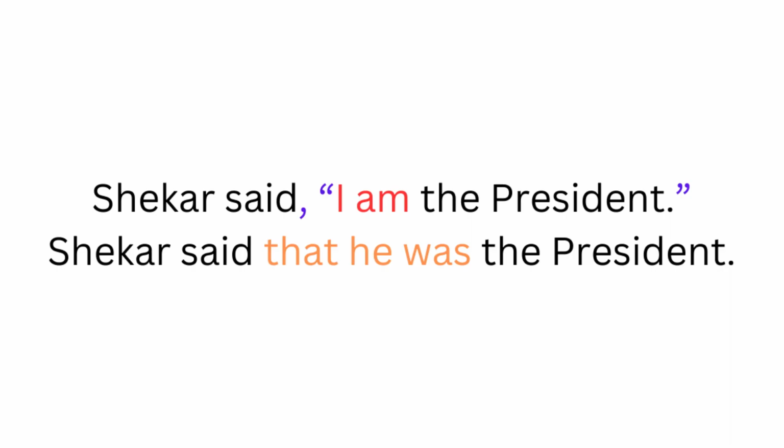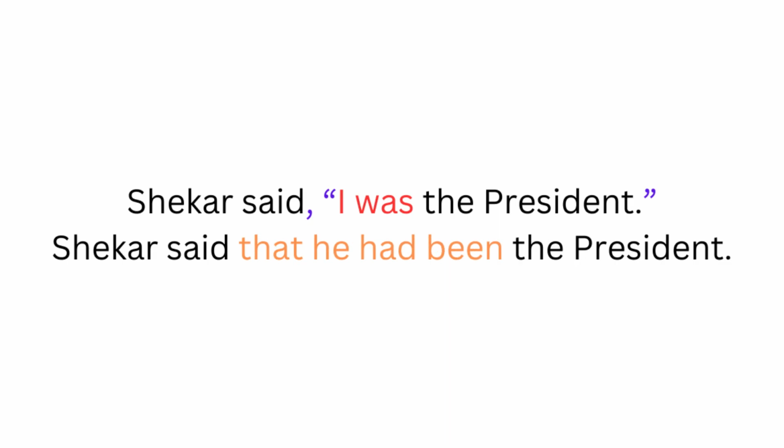I have written that because I had to remove comma and inverted commas. I changes to he. Am changes to was, because am, which is in simple present tense, changes to simple past tense, that is was, and the president remains the same. As you can see on the screen, there are no inverted commas in reported speech.